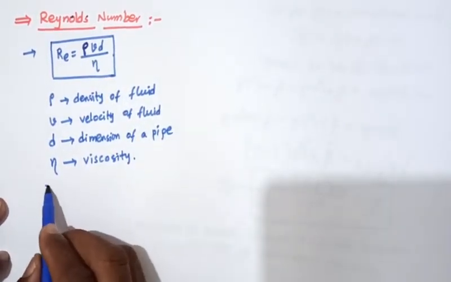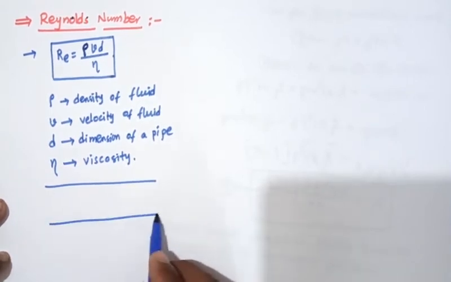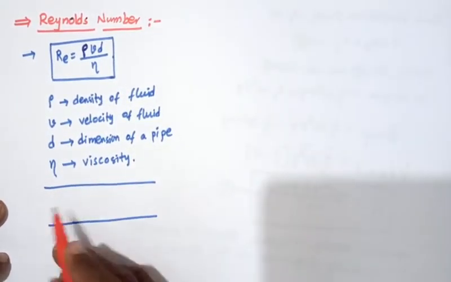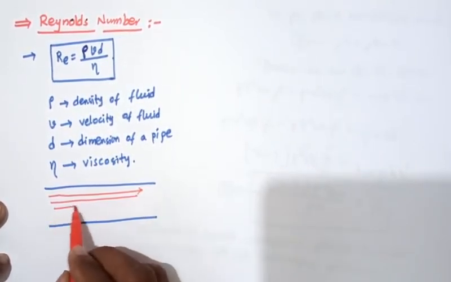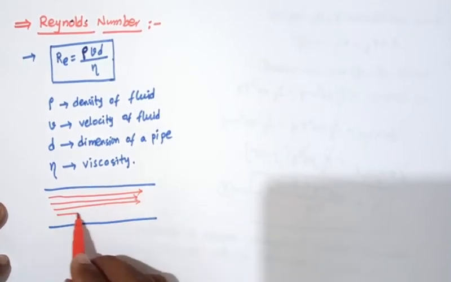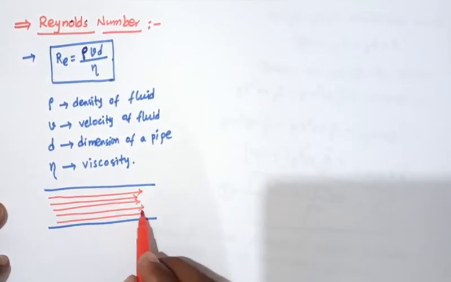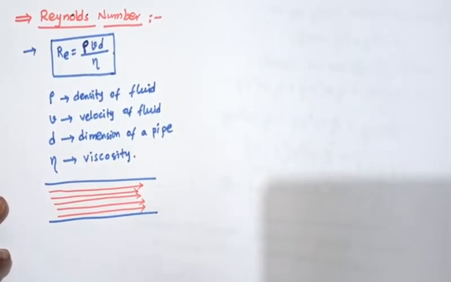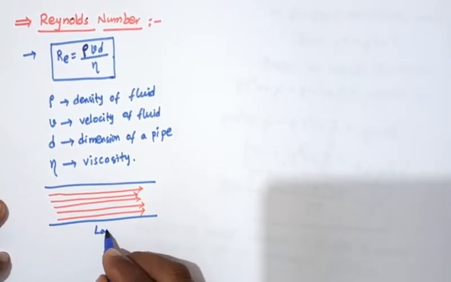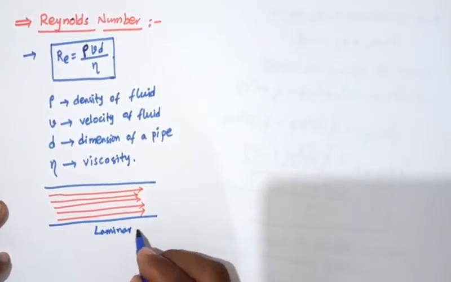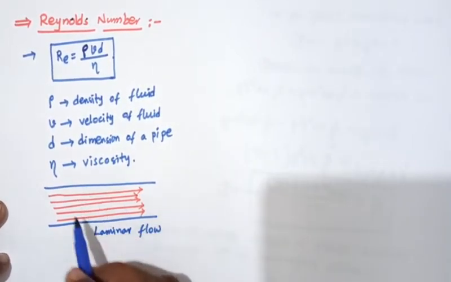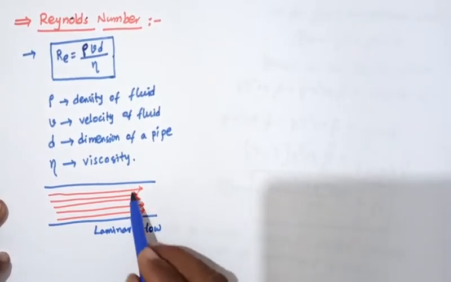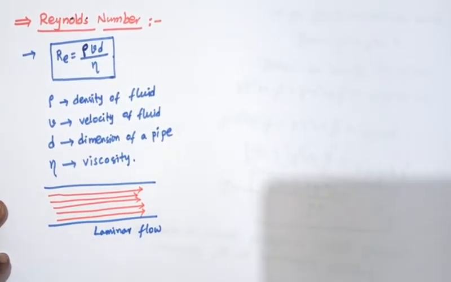A fluid moves. So for example, this is a streamline, so it moves like streamlines, parallel to each other. So then the Reynolds number, it is laminar flow. Okay, laminar flow is nothing but streamlines parallel to each other.